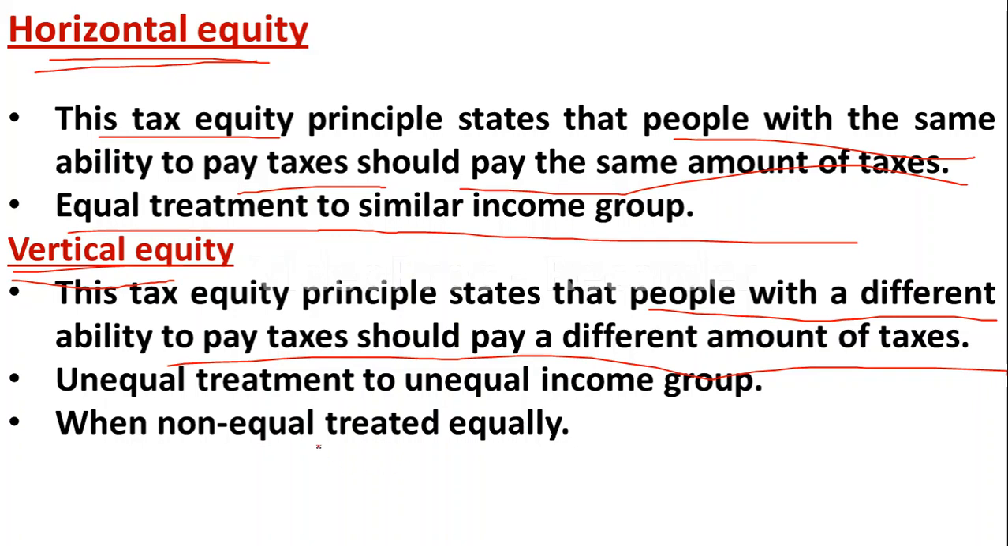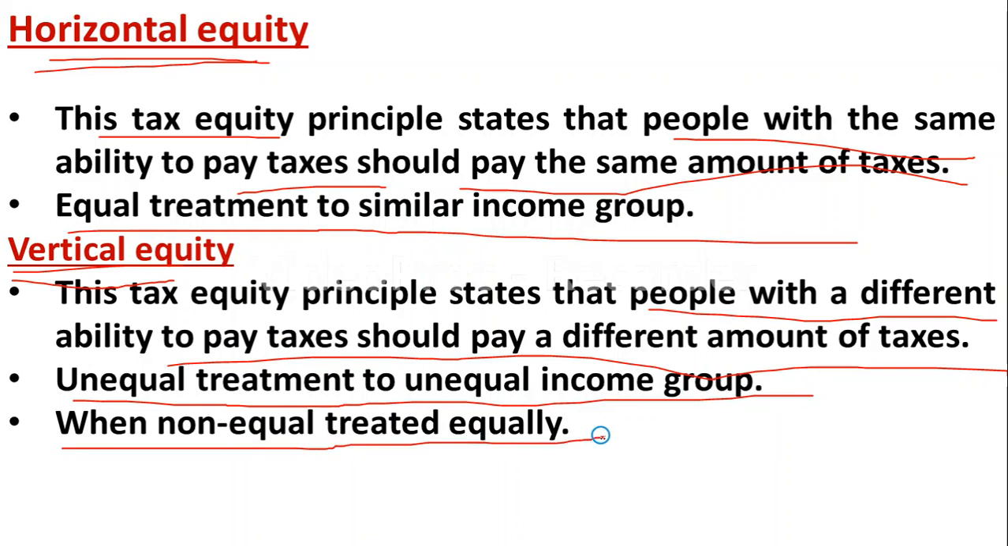So next, unequal treatment to unequal income groups. Here, unequal treatment to unequal income groups. Yes, and here non-equals are treated unequally. So this you have to remember. In horizontal equity, equal treatment to similar income groups, and in vertical equity, non-equals are treated unequally.